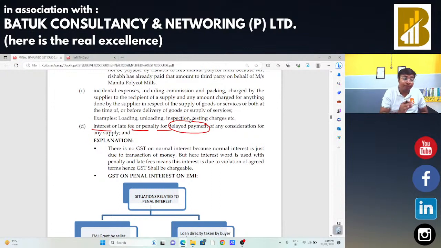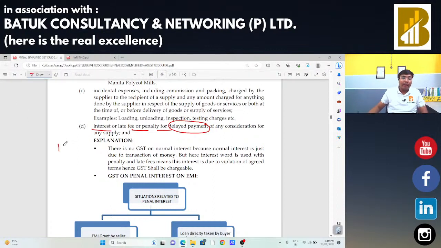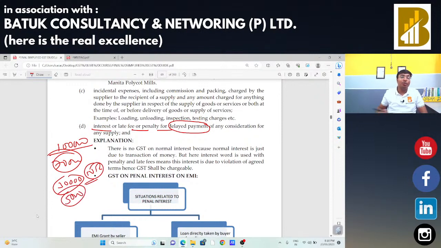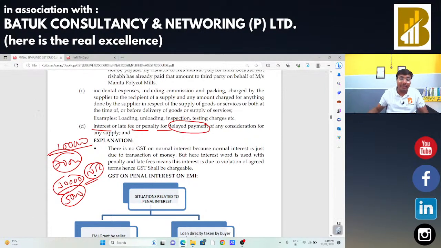In that case, if I am going to charge anything on account of interest, suppose I had sold the goods for 1 lakh rupees. 70,000 I had received within time, 30,000 rupees not received within time. In that case, if I charged 5,000 rupees as interest, then 35,000 will be the value of supply and GST should be charged on that interest part also. That is the thing on which we need to take our consideration.